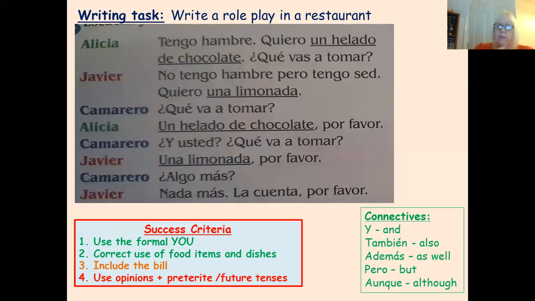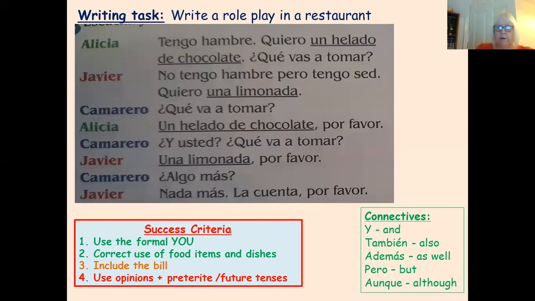All right. Once you're back in school, we will be doing an assessment, not for a few weeks, but we will be looking at testing whether you can use the present, the preterite, the near future. You have been taught all of those, and you do need to be able to use them. So practice as often as you can. Okay, so please include those.